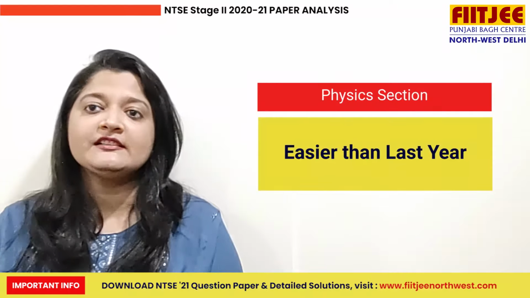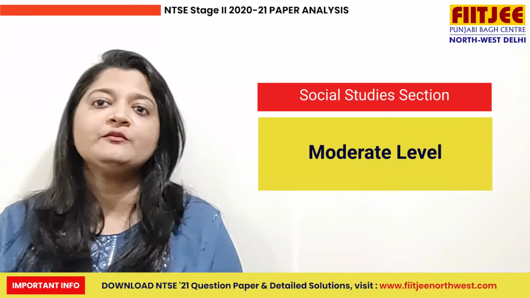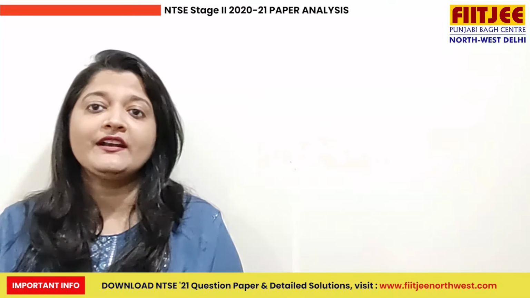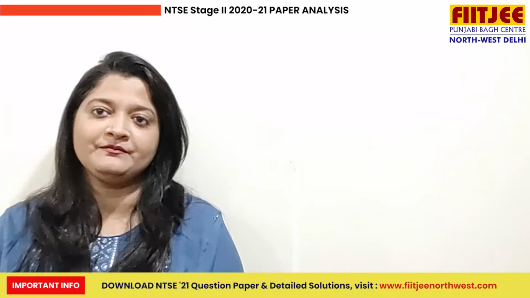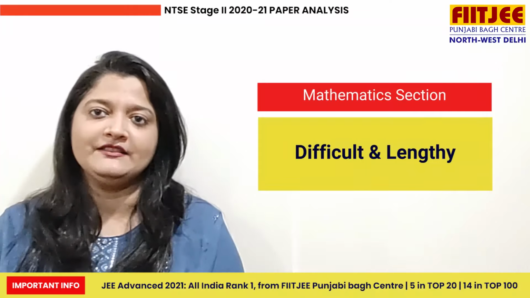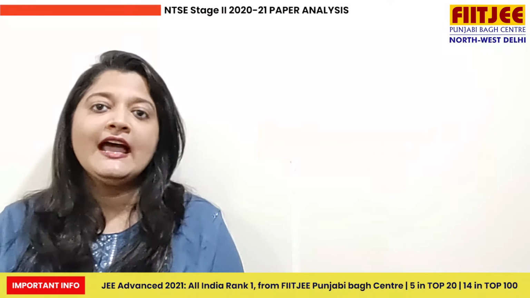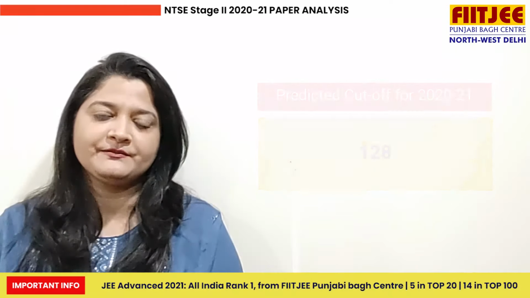The physics section was easier when compared to last year, and the social studies section was of a moderate level. The biology section was difficult, whereas the mental ability section was quite lengthy and difficult. The mathematics section was, as usual, difficult and lengthy. Last year the cutoff was 132, and this year we can expect a cutoff around 128.